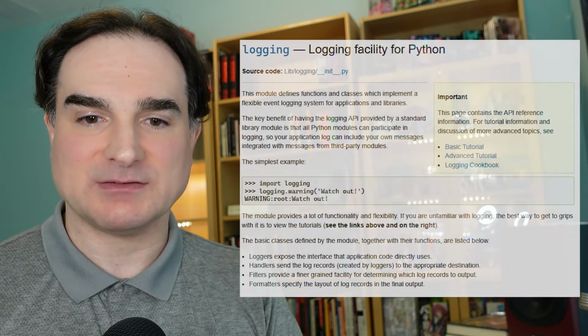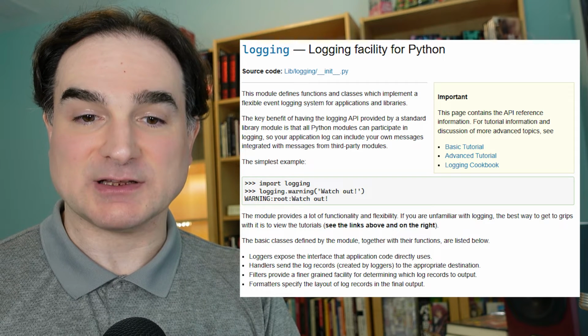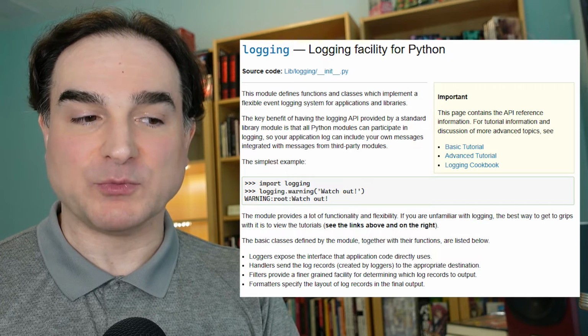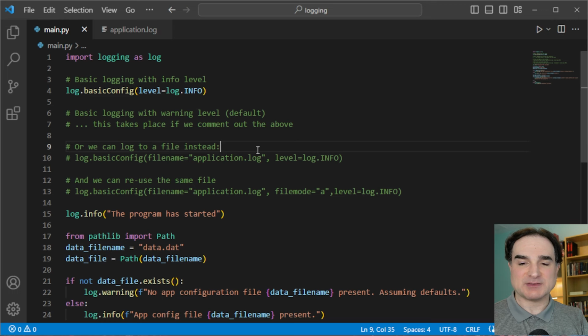In this episode of Dev with Serdar, we're going to take a look at Python's logging mechanisms. A common need when you write programs in any language is to be able to write status messages to the console or to a file or to some other source like a database. Python has a built-in module called logging for this purpose. It can be used for quick and dirty feedback to the console, or you can use it to build more sophisticated logging mechanisms. Let's start with a basic example.